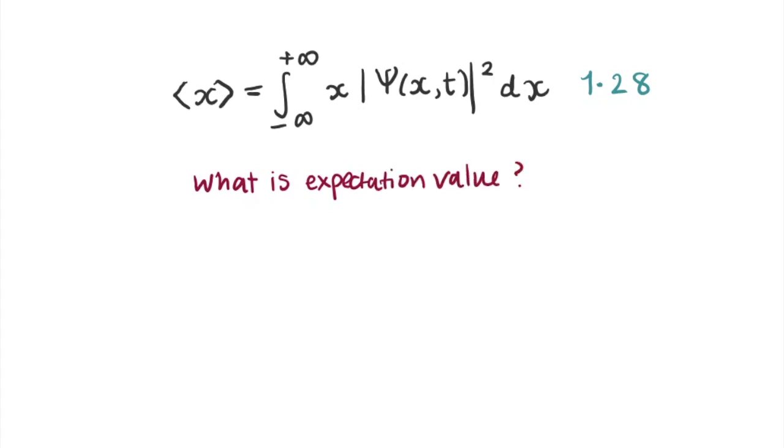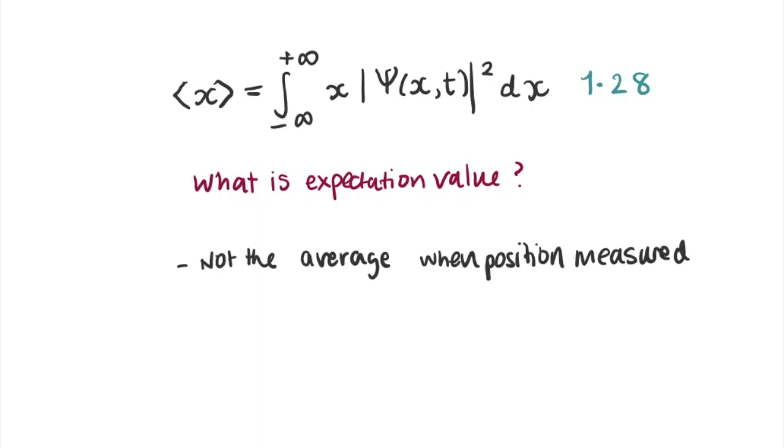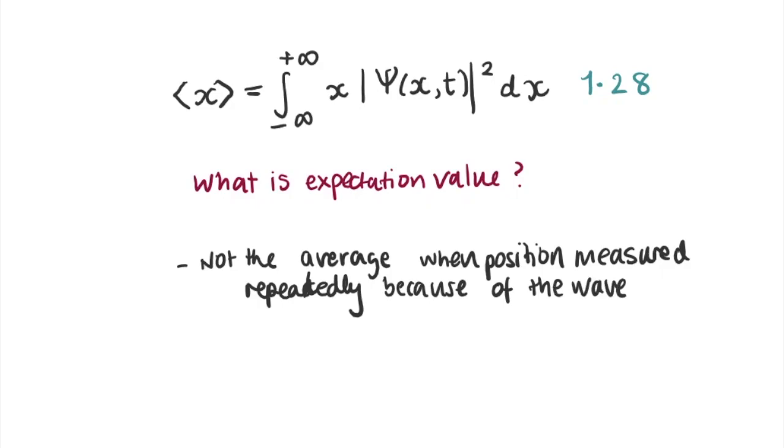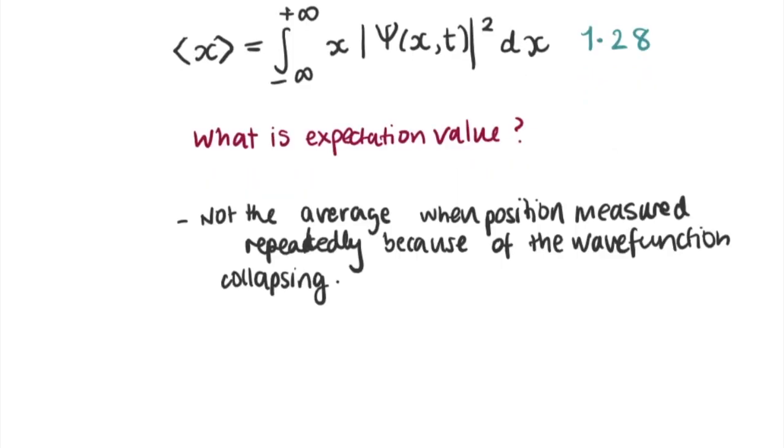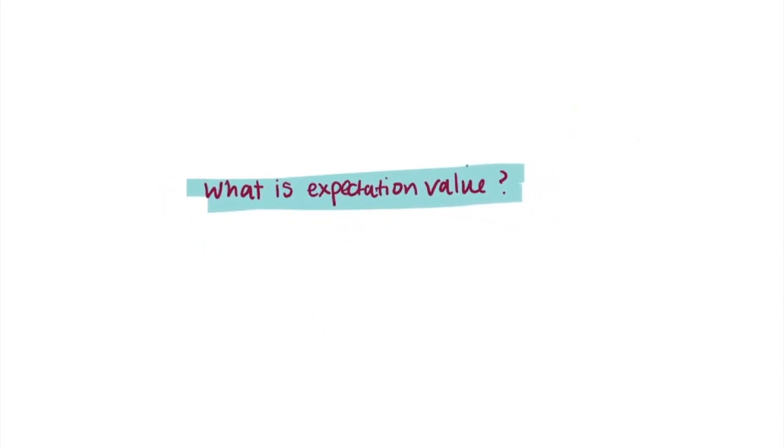Note that it is not the average when you measure the position of the particle repeatedly, because the first measurement will collapse to a spike at the value obtained, then the subsequent measures will give the same results if they are made quickly enough. So what is it then? The expectation value is the average of the measurements performed on all particles in state psi.